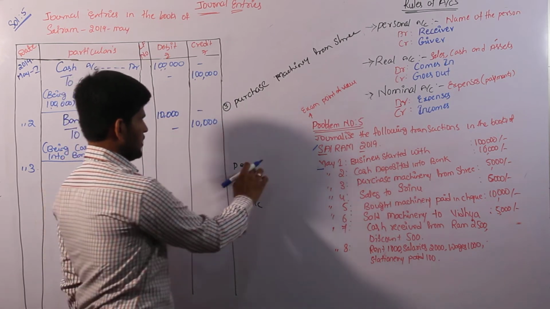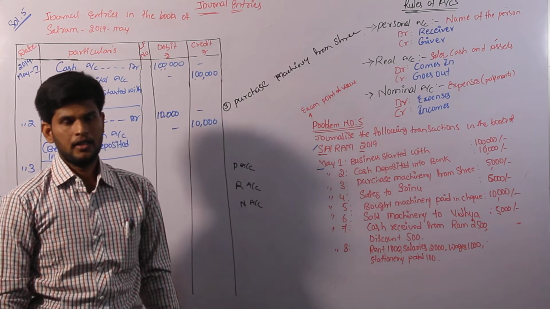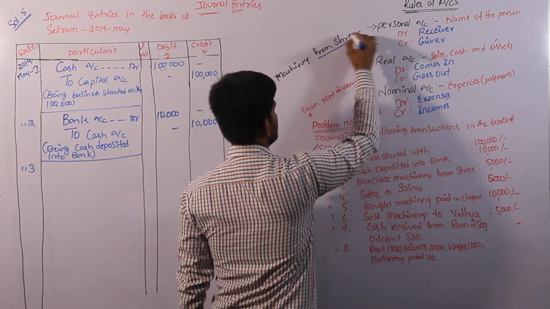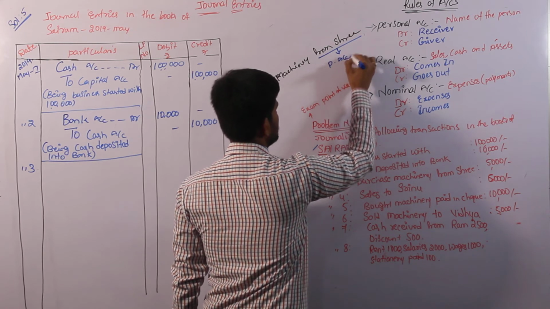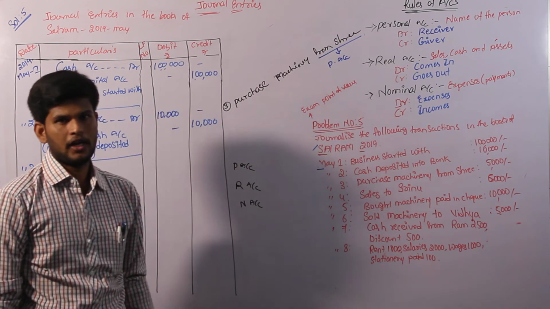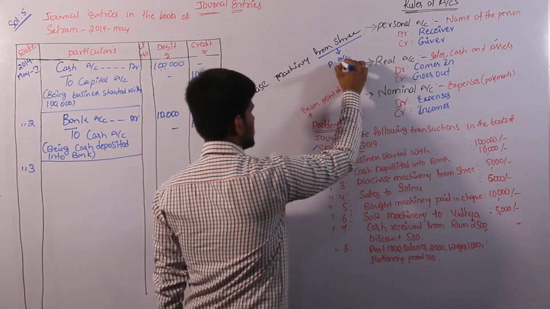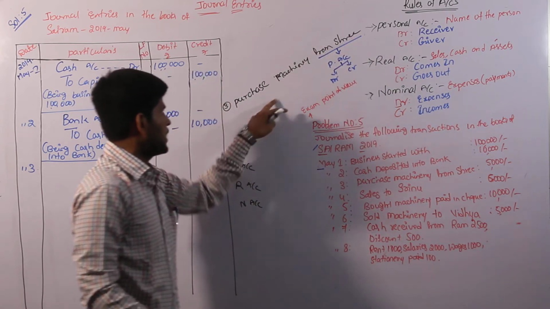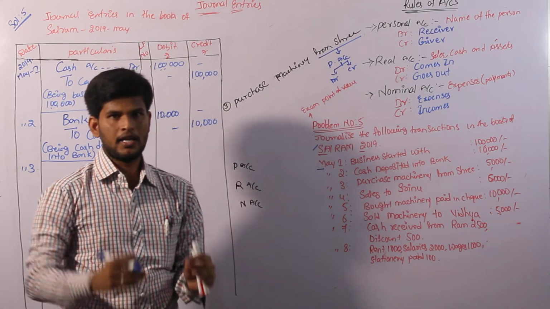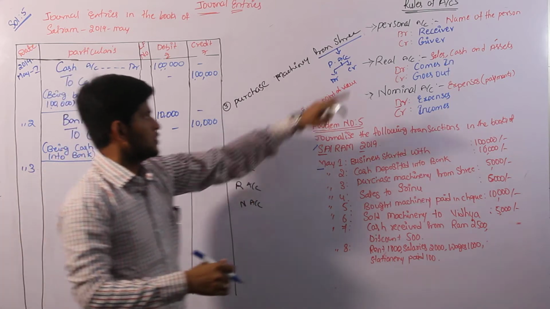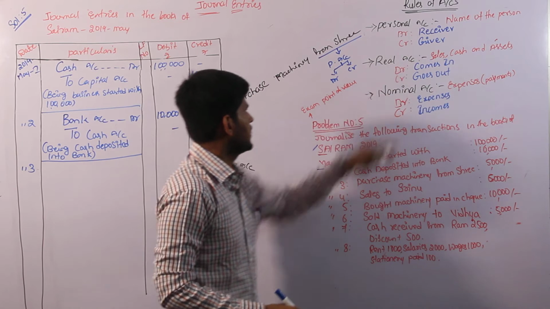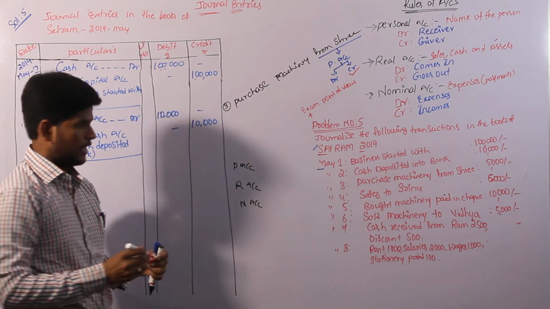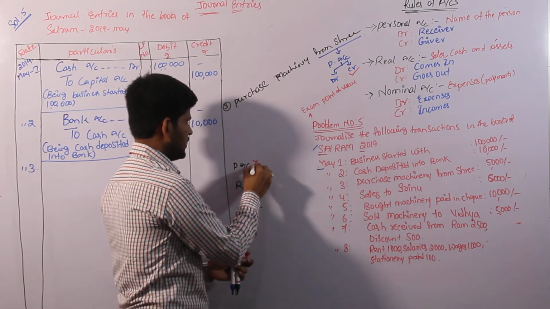The first rule is the personal account, that will be personal and non-personal. Non-personal is nothing but artificial person. Purchase machinery from Sri. From Sri goes to the personal account because the name is indicating to us to identify the personal account. Under the personal account, again we have to identify debit and credit. We are purchasing machinery from Sri, so Sri is giving. According to the personal account, the giver is on the credit side. Now we can take from Sri as a credit member. Before that, cancel the personal rule.